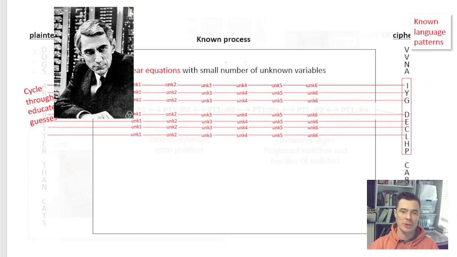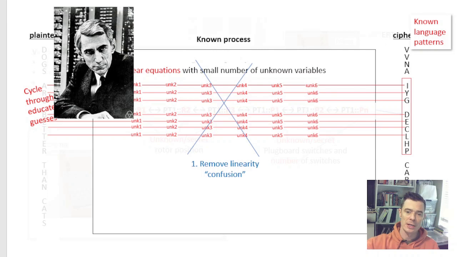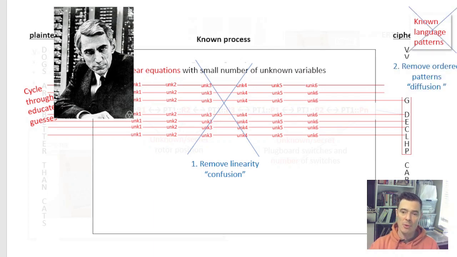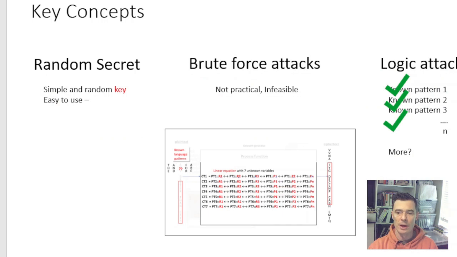And Shannon was the first to at least get the recognition on this idea and this problem. So for cryptography going forward in the computer age, there had to be this breaking of linearity. You had to remove this link from your ciphertext to your plain text. He didn't know how to do it, but he knew the problem, and he described it as confusion. So now on to the second piece of the problem, which is getting rid of all the language patterns that are known. This was the two-part problem described by Shannon as what computer age cryptography would have to do. Otherwise, the logic attacks are going to be too easy.